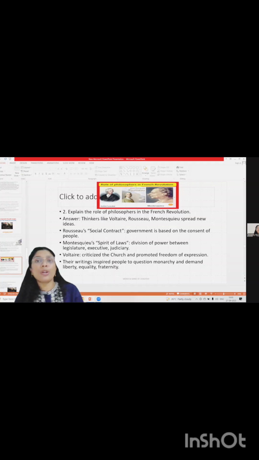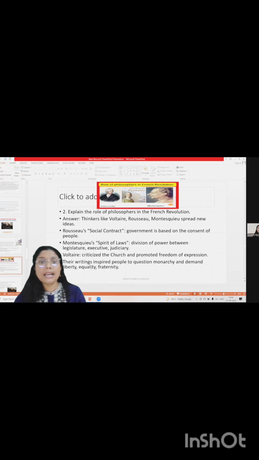And the second one is Montesquieu. His book, Spirit of Laws. You have to remember the book names: Rousseau's Social Contract and Montesquieu's Spirit of Laws. In that, he told division of power between legislature, executive, and judiciary, that is the courts and all. All these three should have distinct powers, like the king should not interfere in the activities of these things. They should have separate powers.